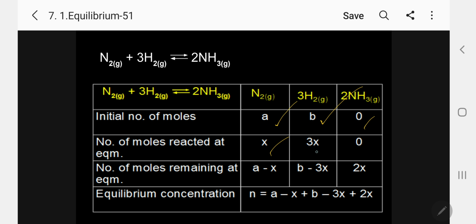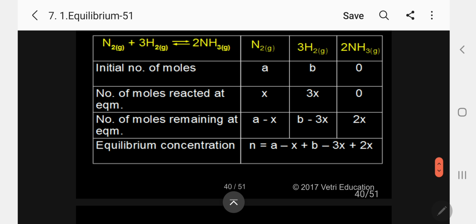Moles reacting: X, this is 3X, this is 0. So A minus X, B minus 3X, this is 2X. So the total equilibrium moles, kindly follow: A minus X, B minus 3X, 2X. So we will add now and see here.